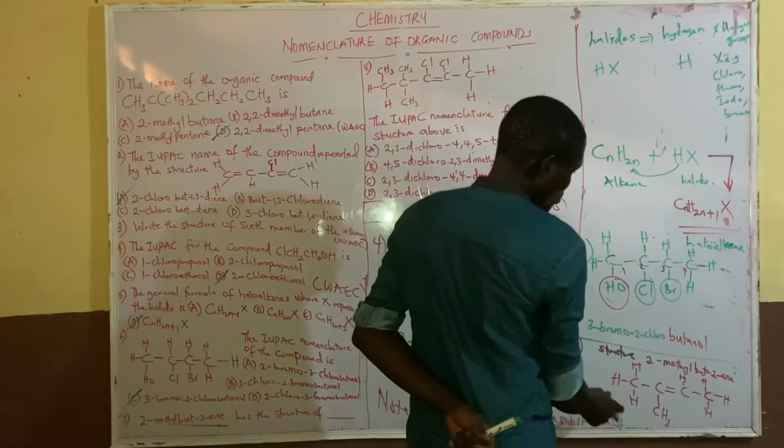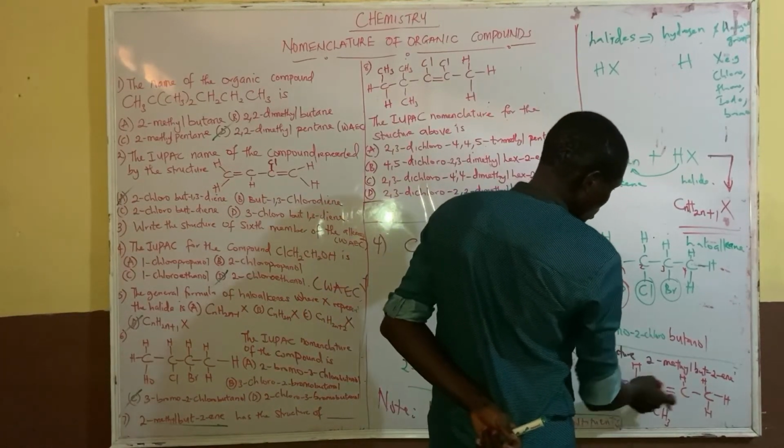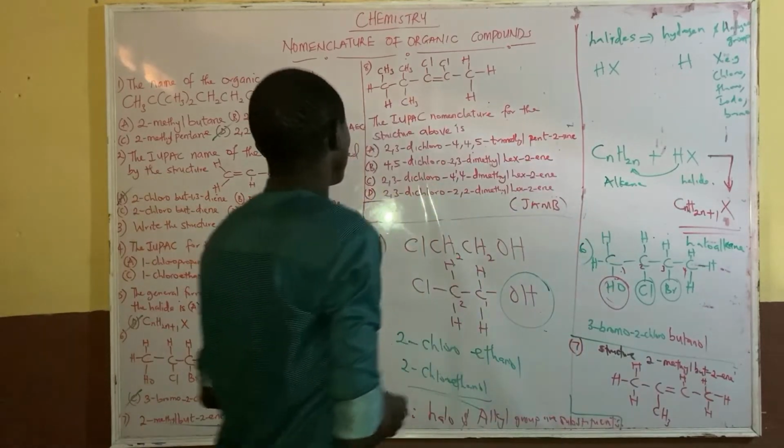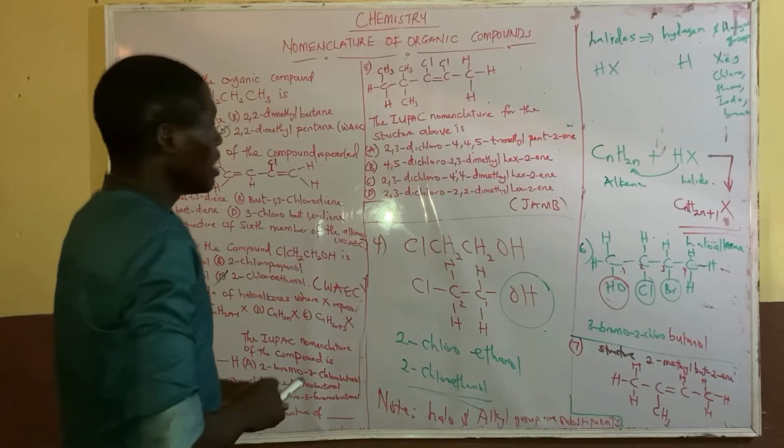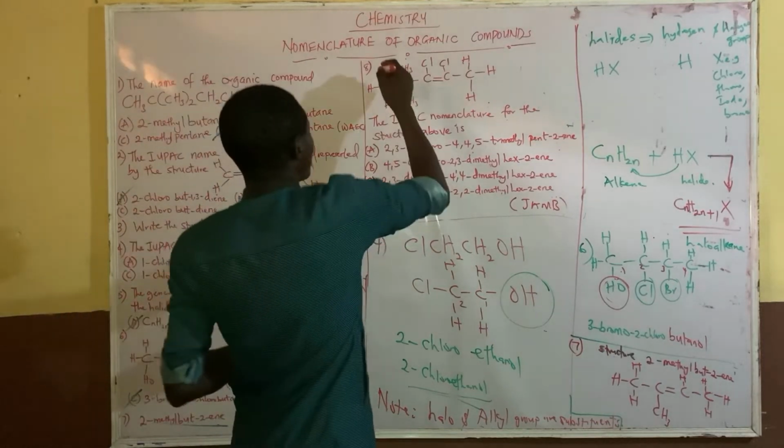So this is 2-methyl. You can see 2-methylbut-2-ene. So that's that. Now let's name this number 4, and this is the last question here.